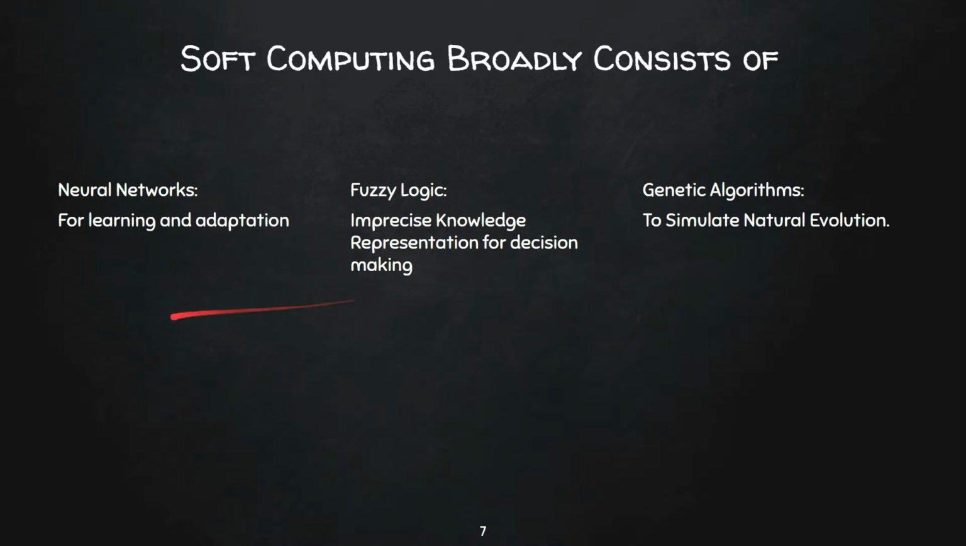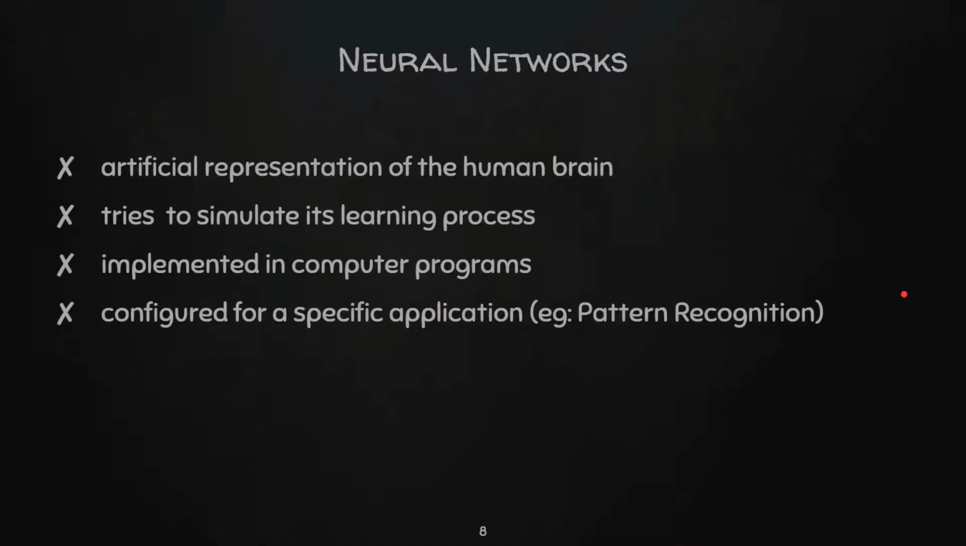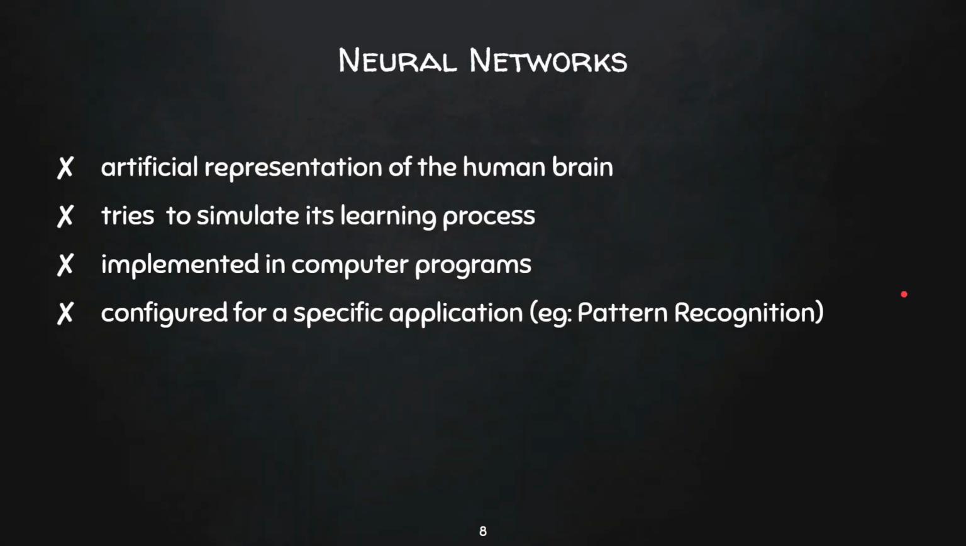Now let us have an overview of each of these constituents. First one is neural networks. Neural networks mimic the learning process of a brain. It is an artificial representation of a human brain. It tries to simulate the learning process. Neural networks learn by extracting similarities and differences in the data streams. Neural networks are usually configured for a specific application, for example, pattern recognition, etc. These help in knowledge acquisition for a soft computing system.